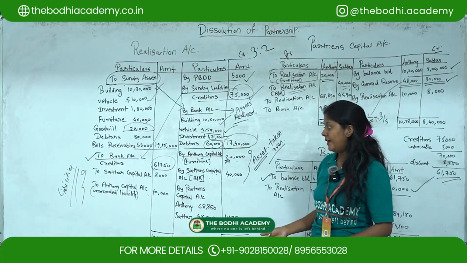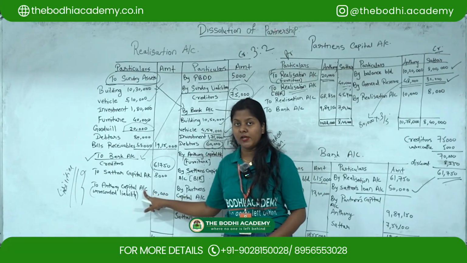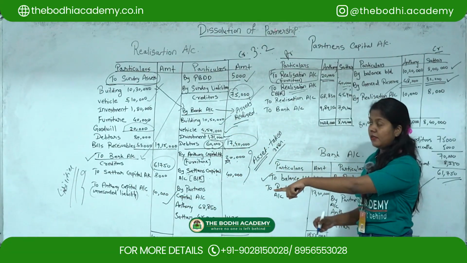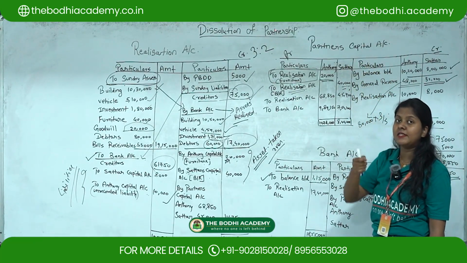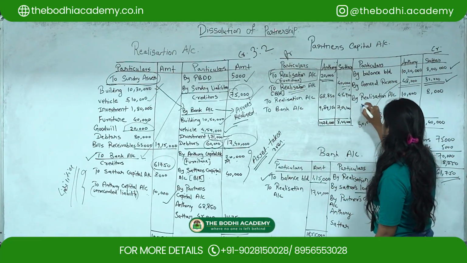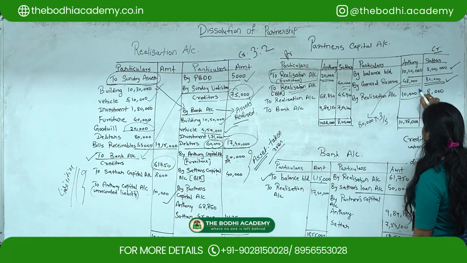Now Anthony settled an unrecorded liability, right? So here the heading Anthony's capital account will come as 10,000. Since it is paid by a partner, you have to show it under the partner's capital account. And since it is an adjustment, it has two effects. So it will come over this side by realization account, Anthony's capital account 10,000.